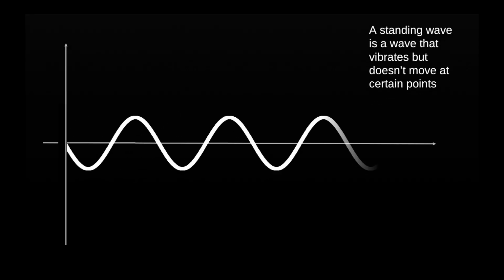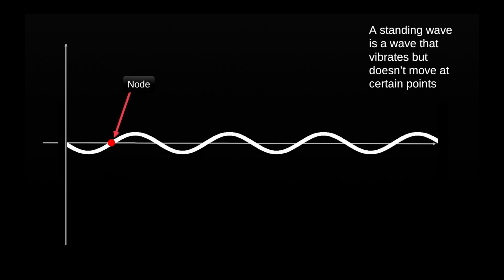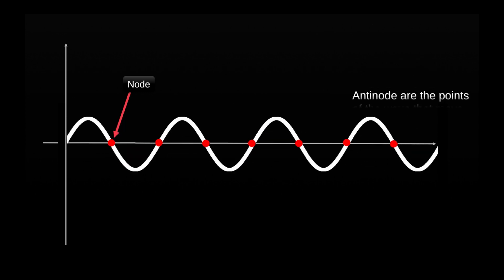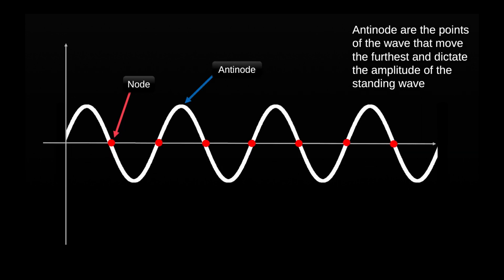A standing wave is a wave that vibrates but doesn't move at certain points. These points are called nodes. While nodes have zero movement, the points of a standing wave which move furthest are called antinodes, which dictate the amplitude of the standing wave.